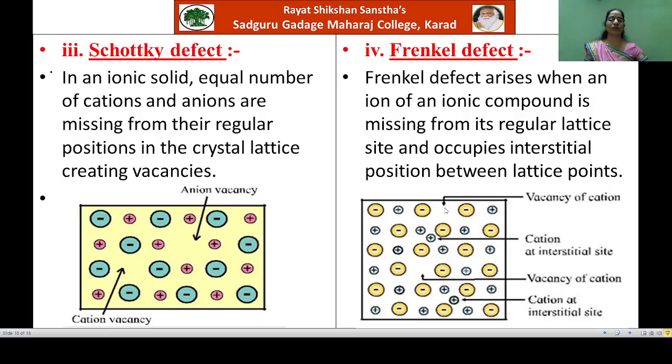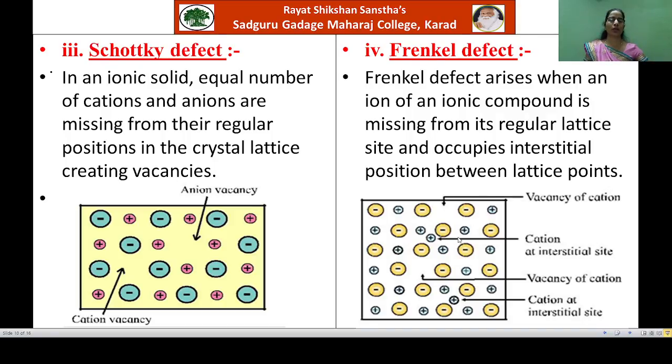Means in this defect, generally the cations are creating the vacancy and they are occupying the interstitial positions because the cations are having smaller size, and hence they can easily occupy the interstitial sites. Anions are bigger in size and therefore they cannot be accommodated in the interstitial sites. So in Frenkel defect, generally the cations are missing from their regular site and occupying the interstitial positions.